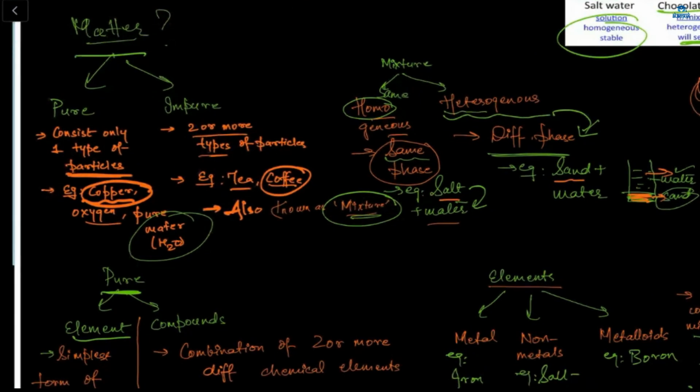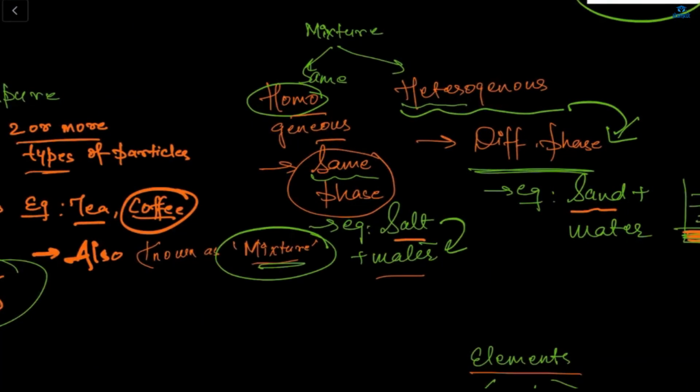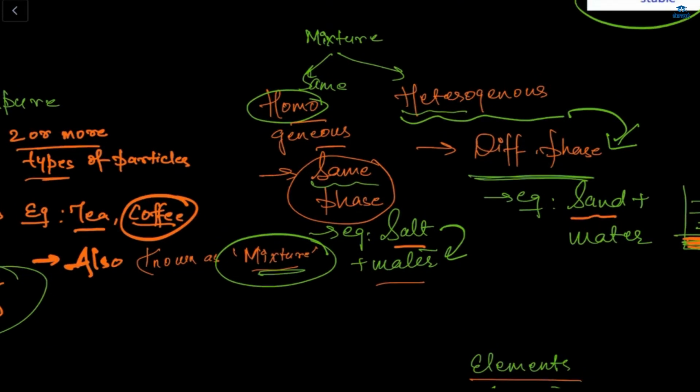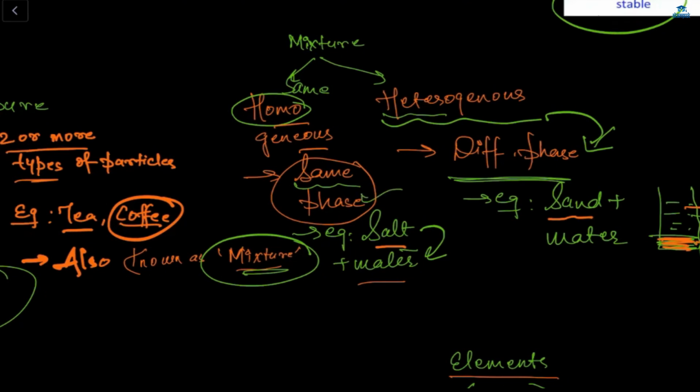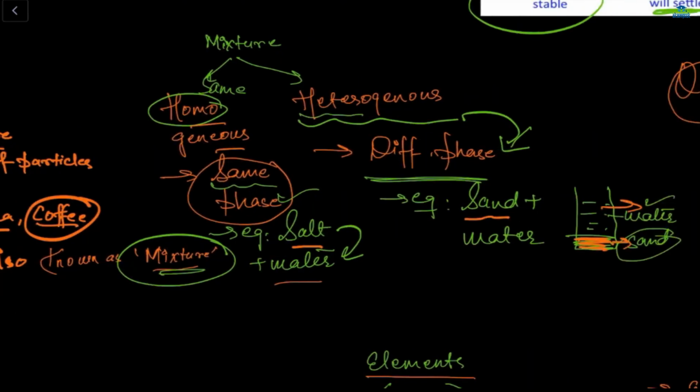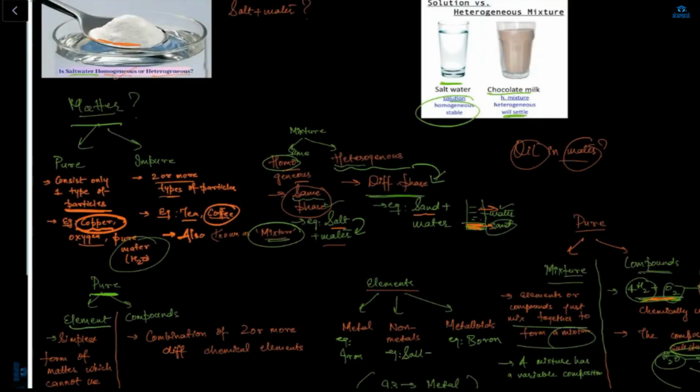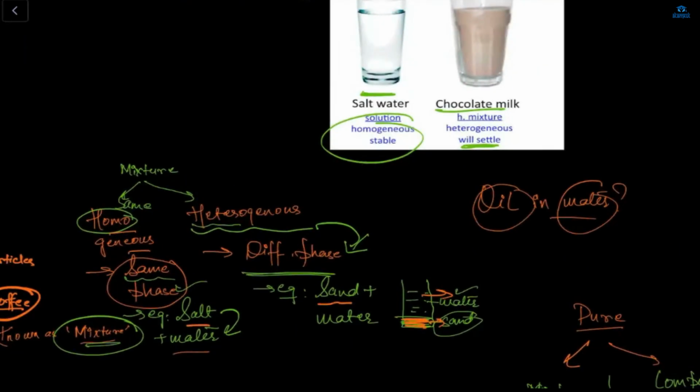Impure is further divided into 2 types, the homogeneous and the heterogeneous. Homo means same, hetero means different. Homo means same phase, hetero means different phase. Like salt and water is homogeneous, but sand and water is heterogeneous because it won't mix. What about oil and water, is it homo or hetero? Hetero.